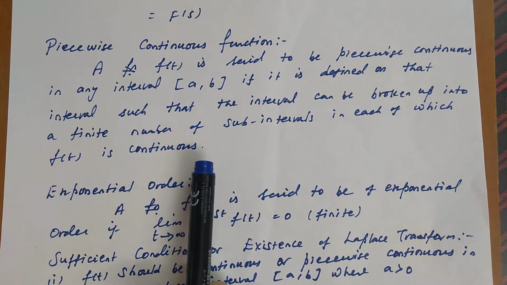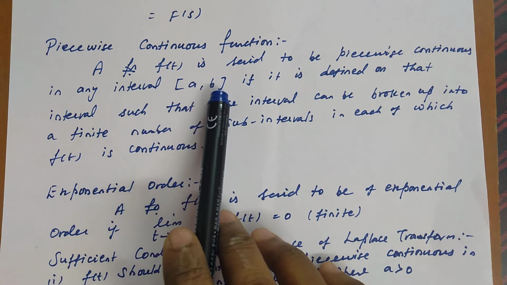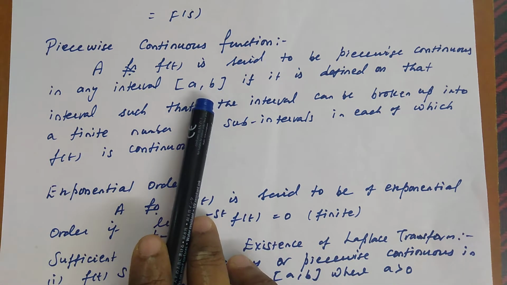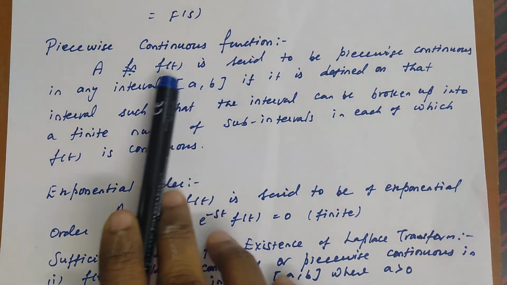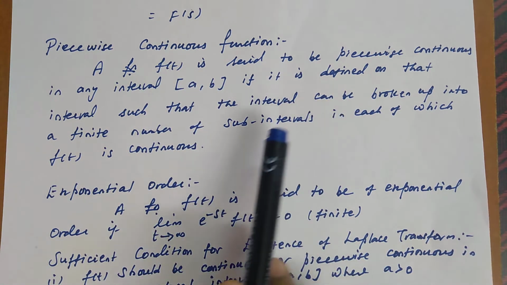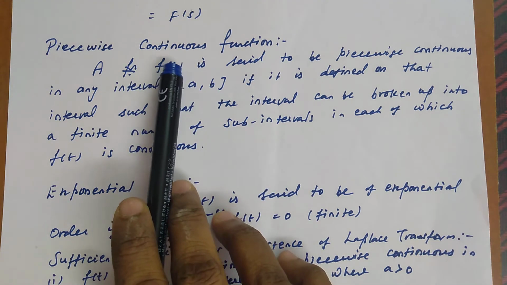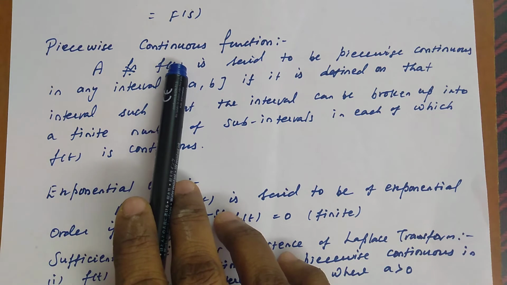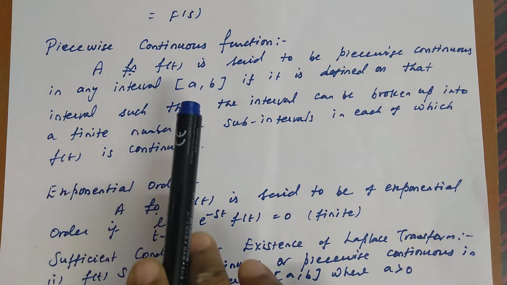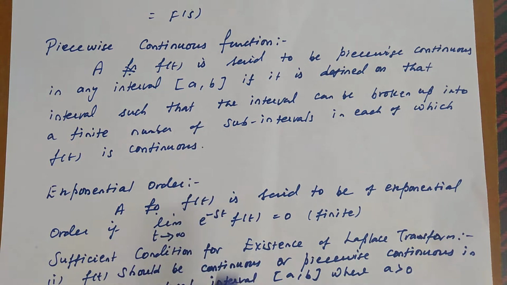So there is a function f of t. That function is defined in the closed interval a to b. Here, for example, they have taken a to b. So in this interval the function is defined. This interval a to b can be divided into many subintervals. In each subinterval the function f of t is continuous. Then the function is called piecewise continuous. This is the definition for piecewise continuous.